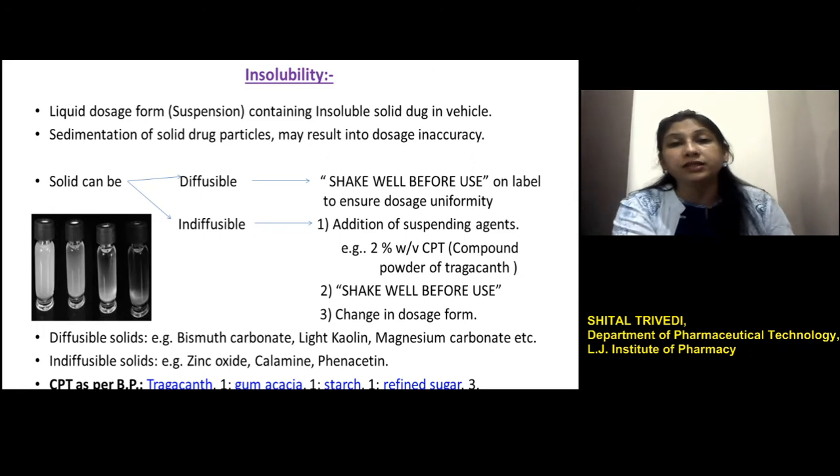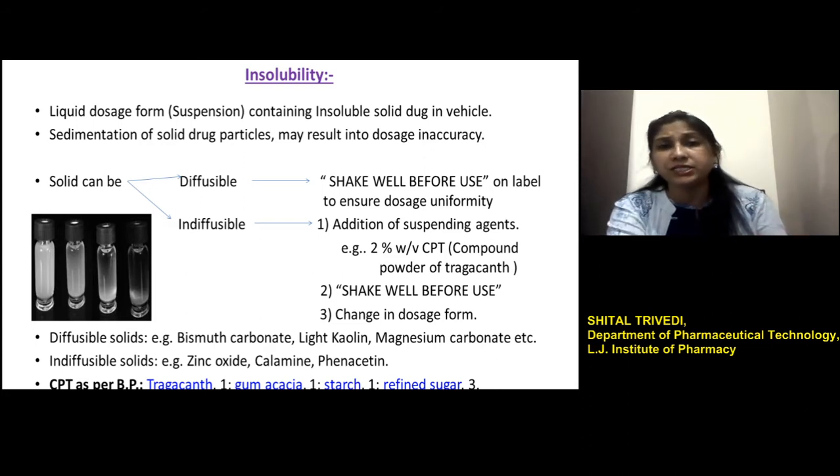But when the solid involved is insoluble and indiffusible, these solids cannot be easily distributed during the preparation, and once they settle they cannot be easily redistributed on shaking. So to formulate this kind of solids into a suspension dosage form, it requires the addition of an ingredient called a suspending agent, that helps to suspend or distribute the solids in the liquid system.